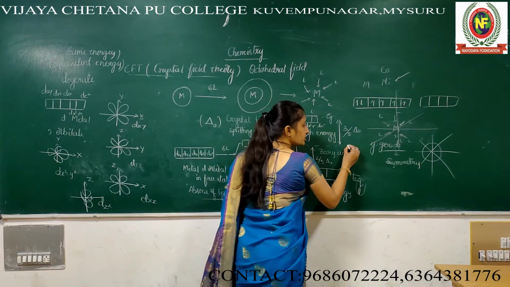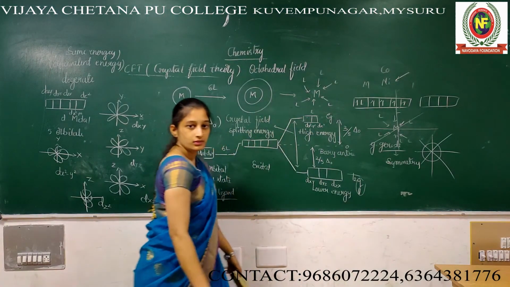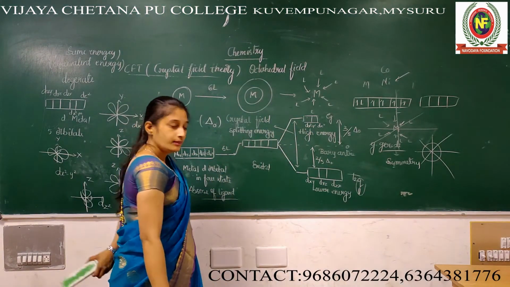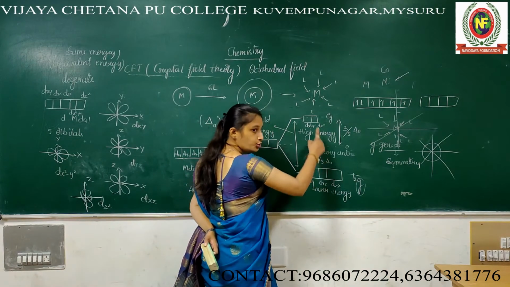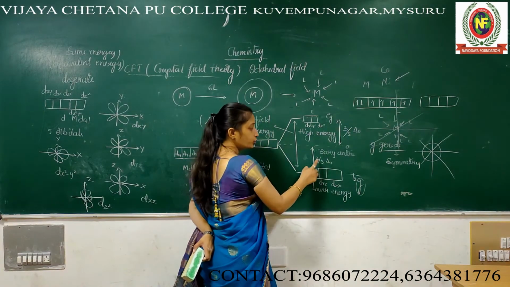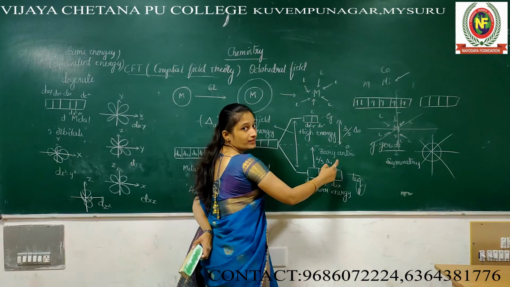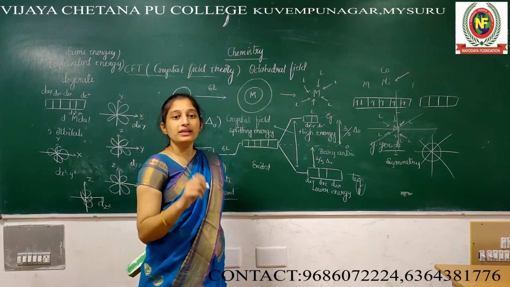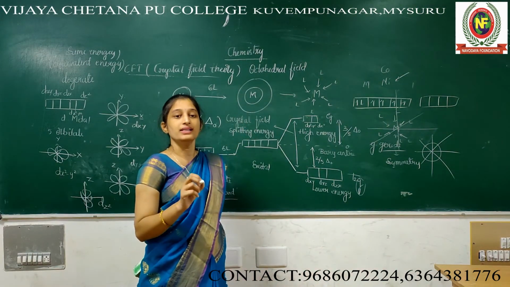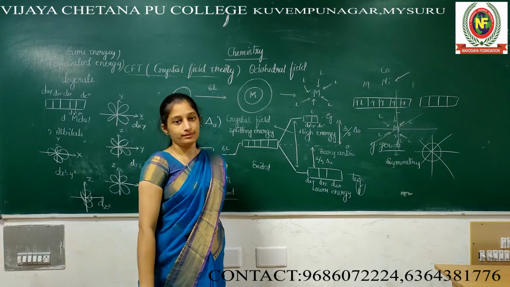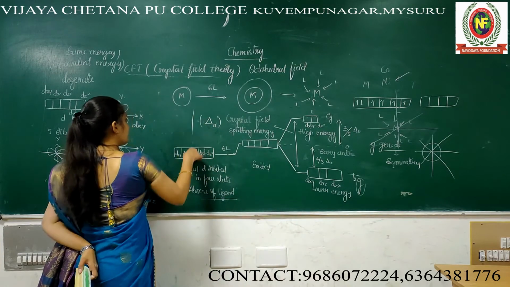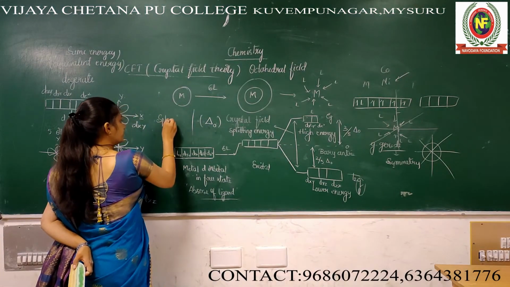See, this one I am going to treat as 0. Out of 5, 2 are present up, so 2 by 5 delta naught. Delta naught means crystal field splitting energy, also called the splitting constant.